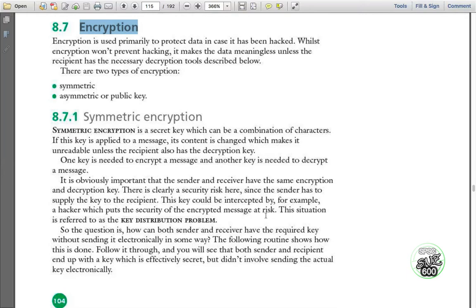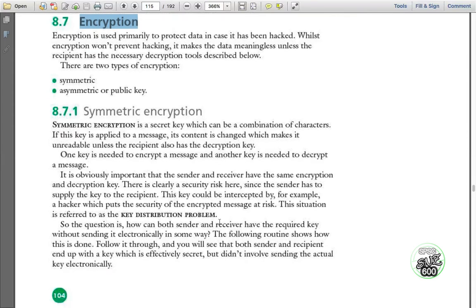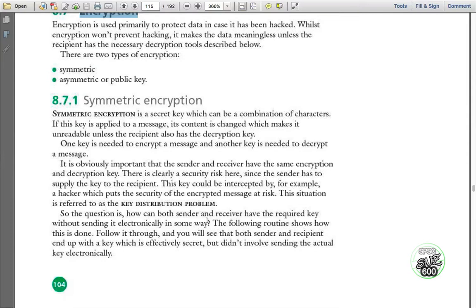Yes, when you are sharing the key with your recipient, by this time the hacker can hack the key and your message is at risk. This situation is referred to as the key distribution problem. So we have a problem here that is called the key distribution problem. When you are trying to share your secret key with the recipient, you will face this distribution problem.